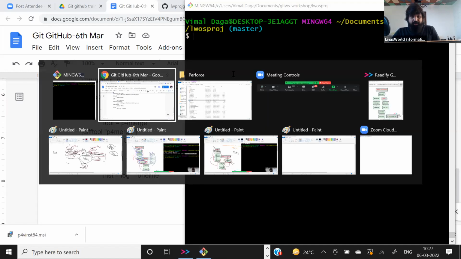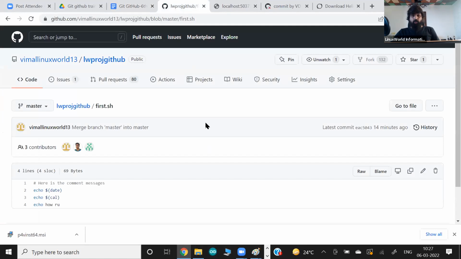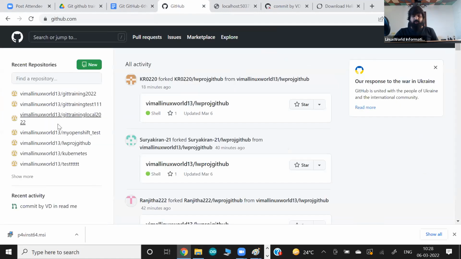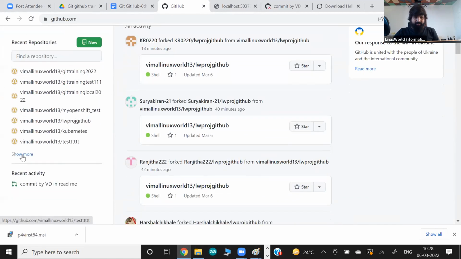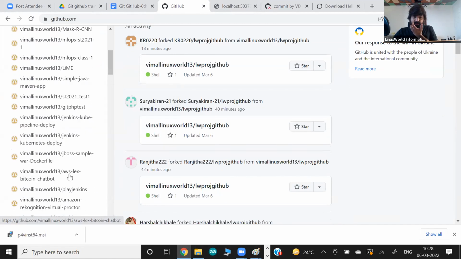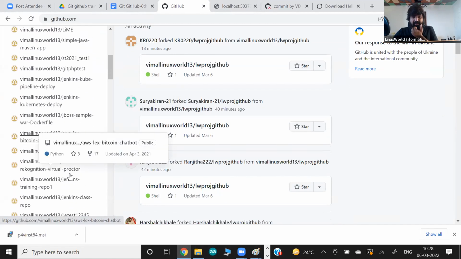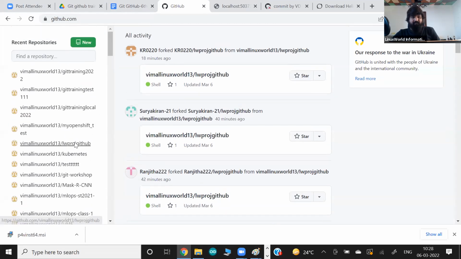Now let's do some more things. What I'm going to show you again is a very interesting concept as we learn more about GitHub. In my GitHub, as you can see, I have a lot of projects. Some of them are testing projects, and some I created just for demonstration: Jenkins, JBoss, Amazon Alexa, MLOps, and so on.